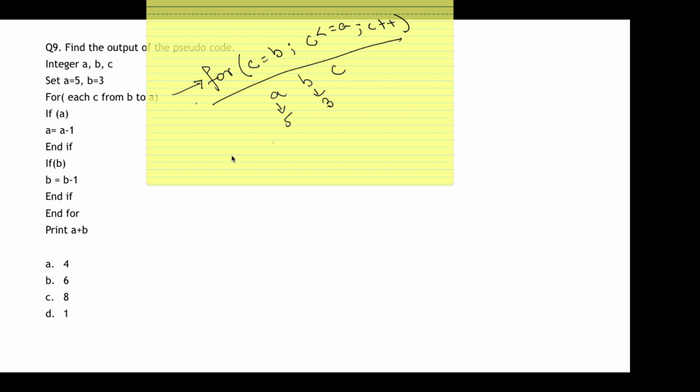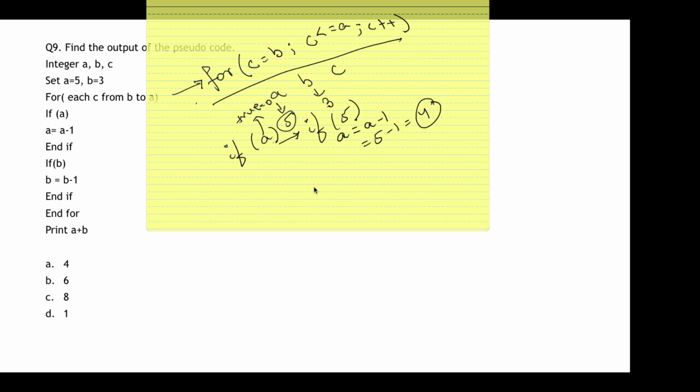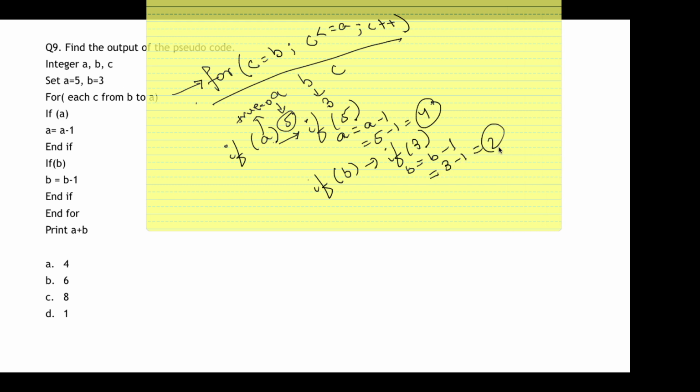Now the condition says if a. Anytime it is written like this, a number is always true if the value is not equal to 0. The value of a is 5, so the if becomes true and is executed. Now it says a is equal to a minus 1, which is 5 minus 1, which is equal to 4. Then it says if b. Now b's value is 3, which is again not equal to 0, so it is again true. So b is equal to b minus 1, which is 3 minus 1, whose value is 2.